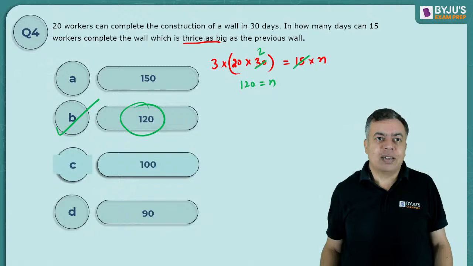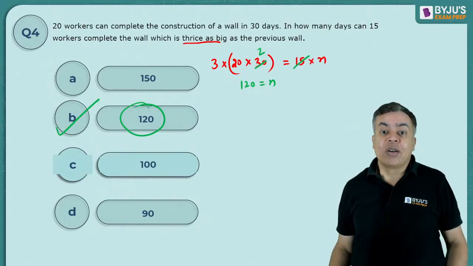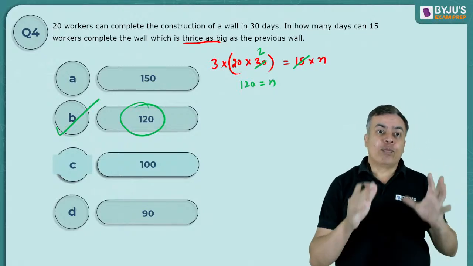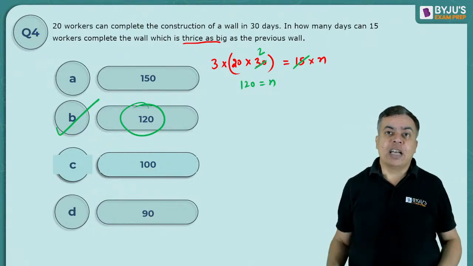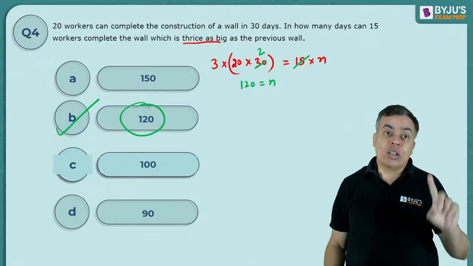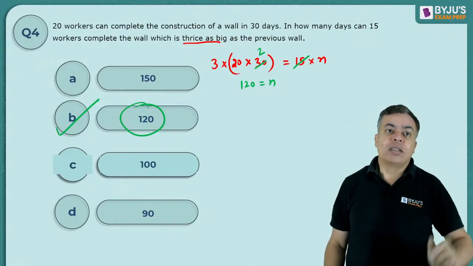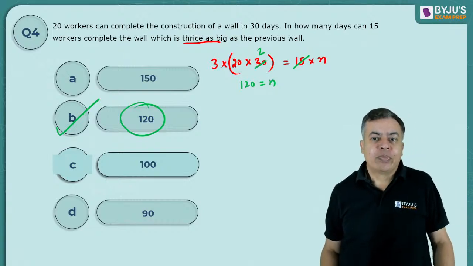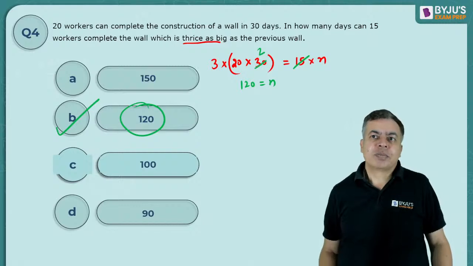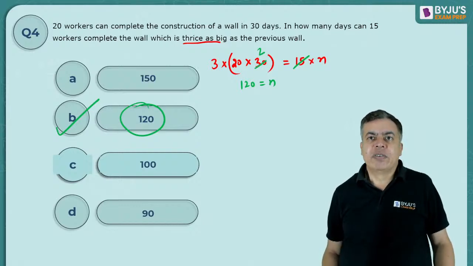Men days: total men days required are 20 into 30 for the initial wall. But now you require thrice as big as the previous wall. You want to complete thrice the work, so you require thrice the men days. So men into days. That will be, yes, 120 would be the correct answer.